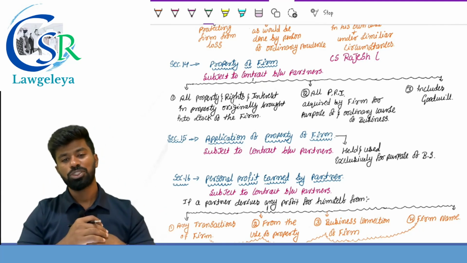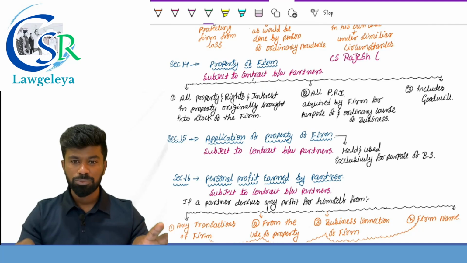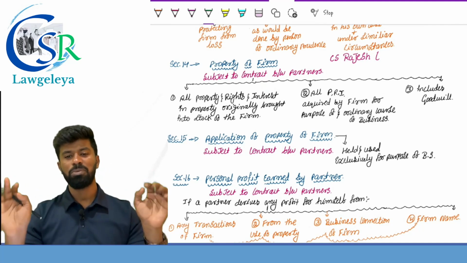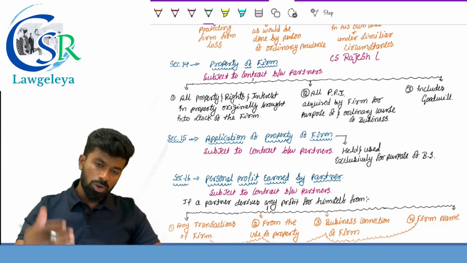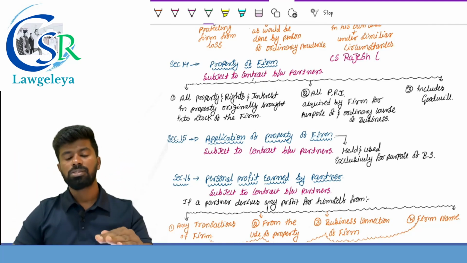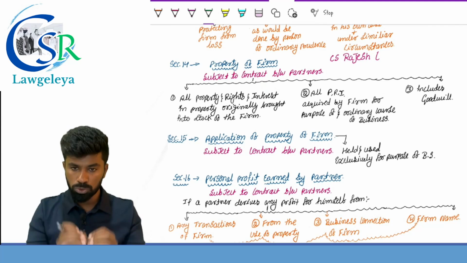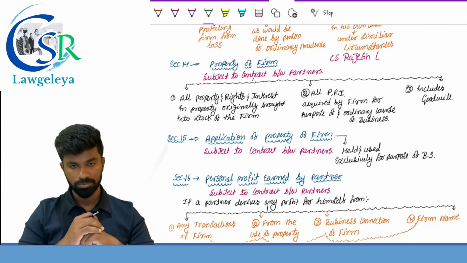Section number 15, easy provisions. Section number 15 clearly provides that the property of the partnership firm should be held and used exclusively for the purpose of what? Business of the firm, but subject to contract between the partners. If the contract says something contradictory, we are supposed to follow the contract. If the agreement is silent, the property of the partnership firm should be held and used exclusively for the purpose of what? Business of the firm.